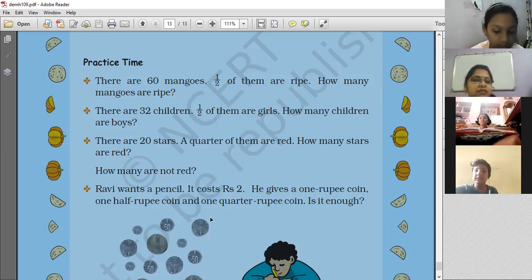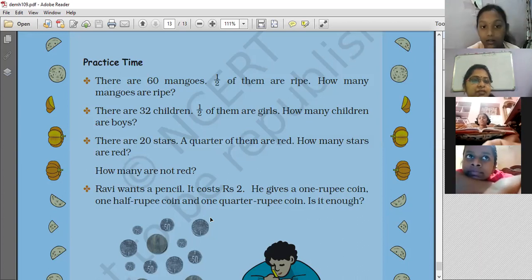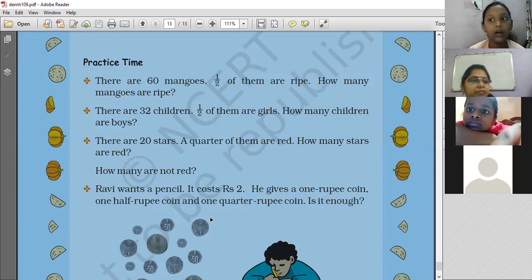Very good. So next, there are 32 children. How many children are there? 32. Half of them are girls. So can you tell me how many children are girls? 16 members are girls, ma'am. How did you get 16, Mokshita?